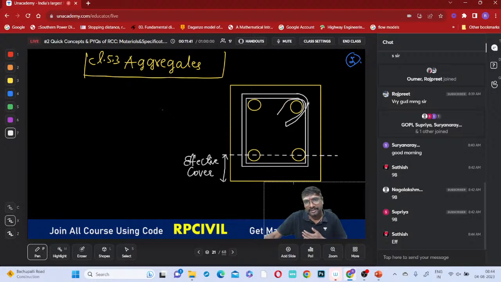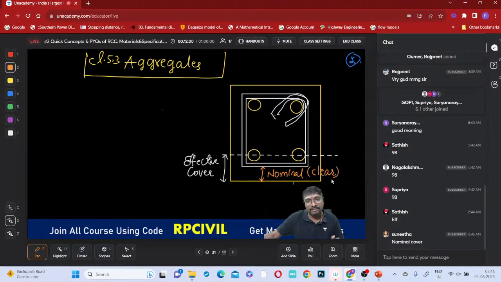Just for an example, the stirrups are provided in this manner. And now, if you observe, from the bottommost reinforcement surface to this bottom point, what is that called? What is that name you are having? That is your nominal cover or this clear cover, right?